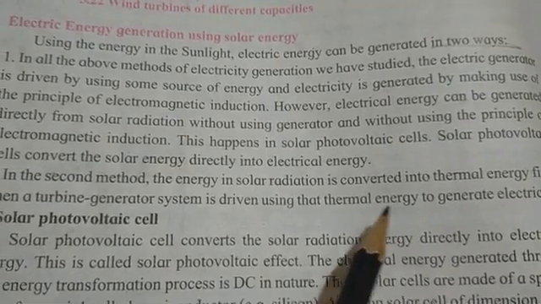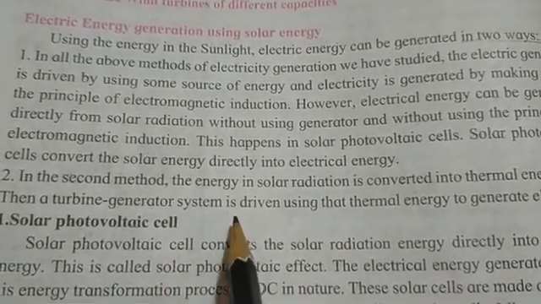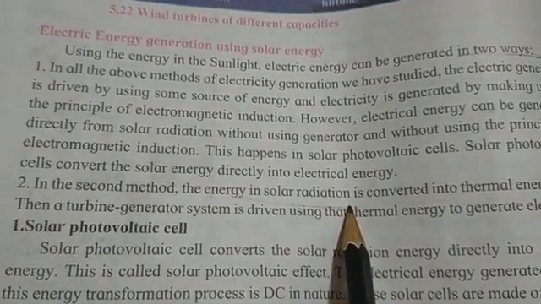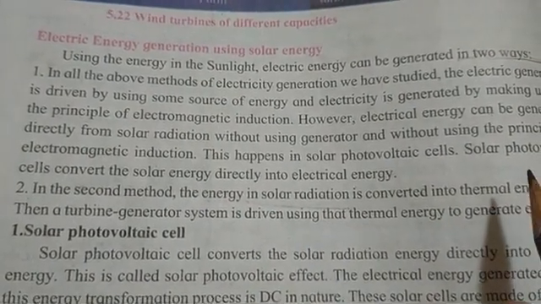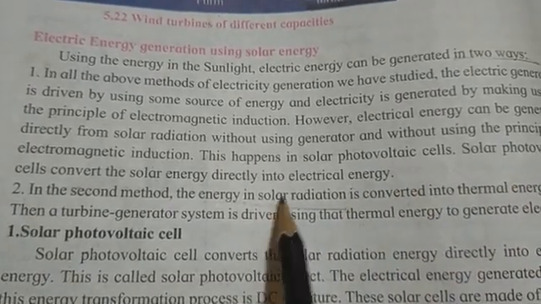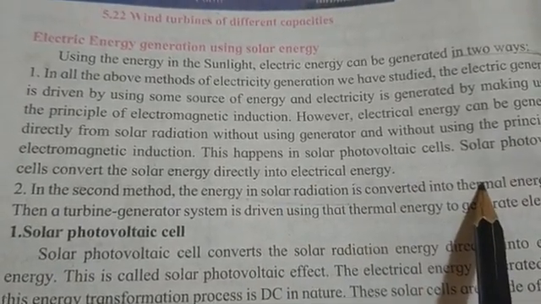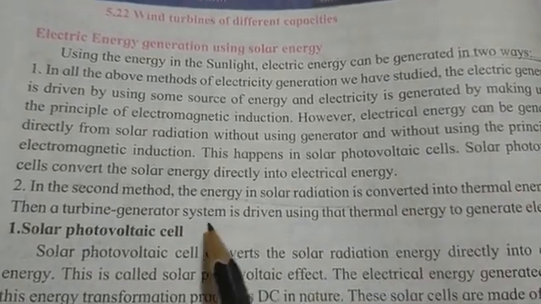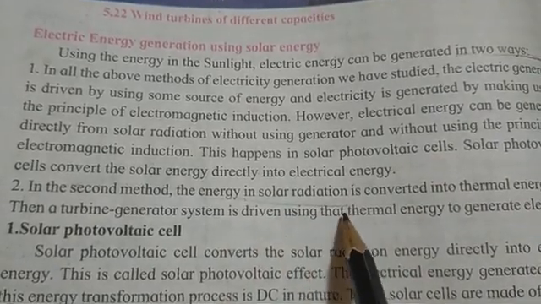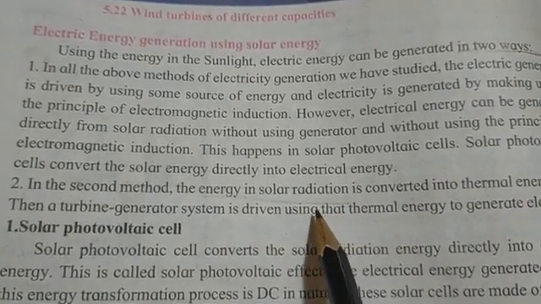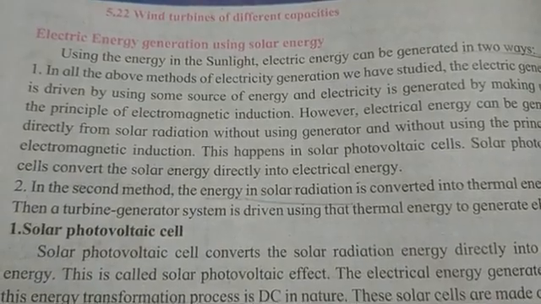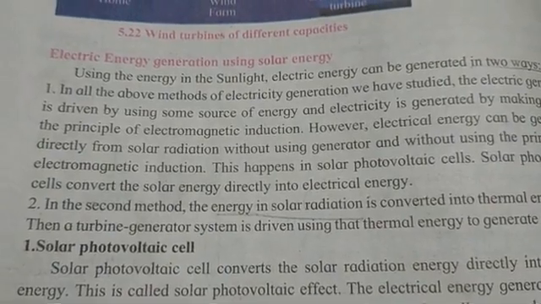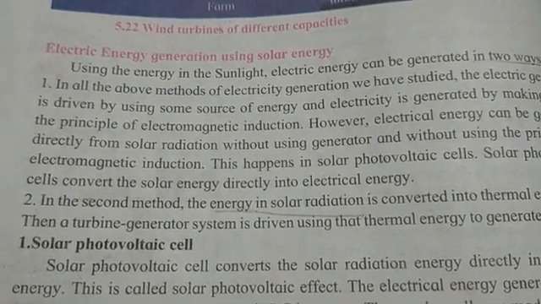Or in other way, the energy in solar radiation can also be converted into thermal energy first, and then the turbine generator system is driven using the thermal energy to generate electricity. Such plants are called solar thermal power plants.